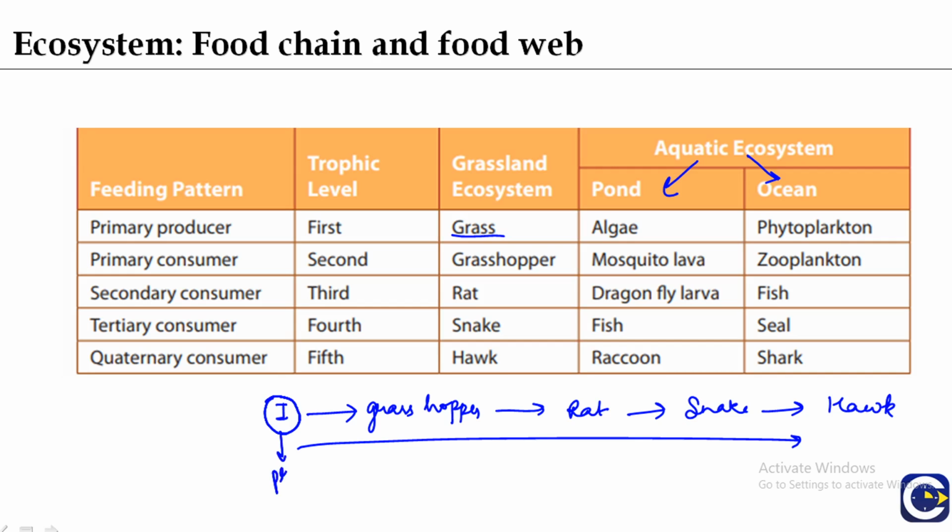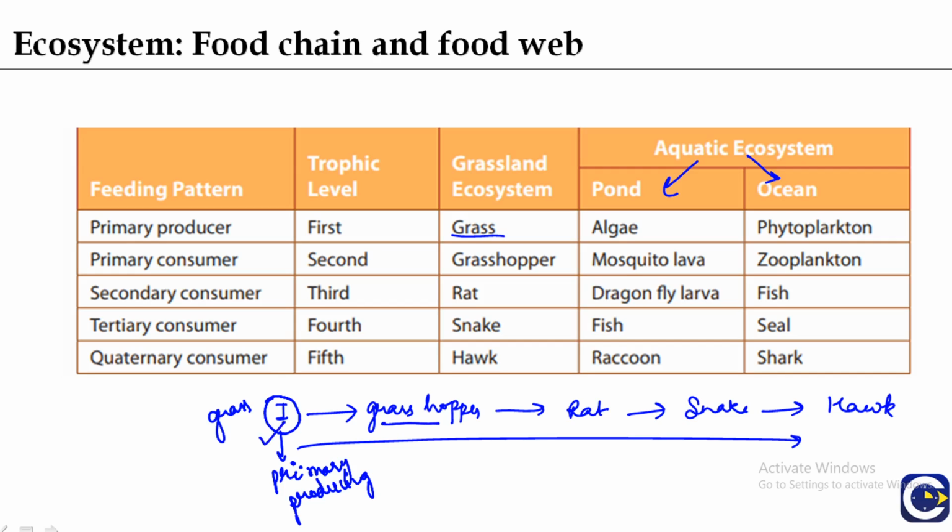This is the primary producer. The primary producers are the grass, because they are producing food; they are making their food by photosynthesis. So green plants or grass is a producer. Then there is the grasshopper. The grasshopper is a primary consumer.